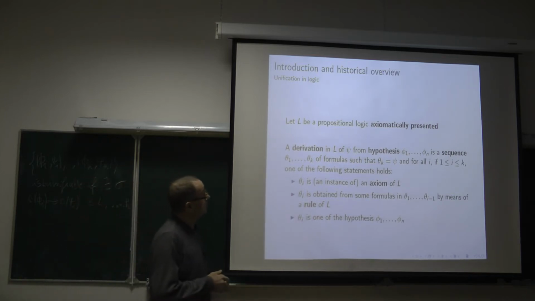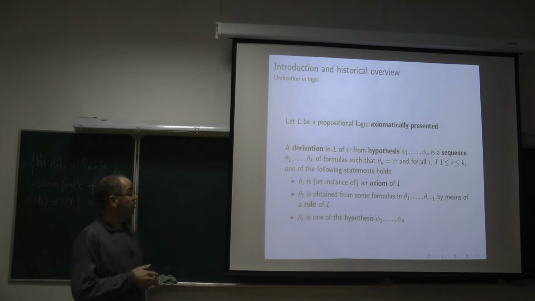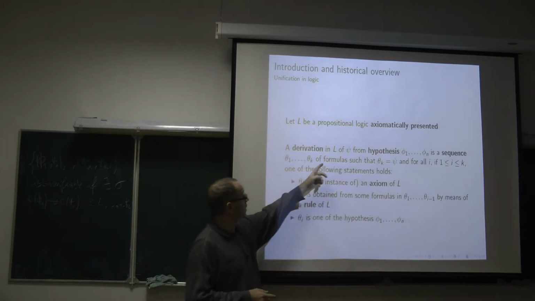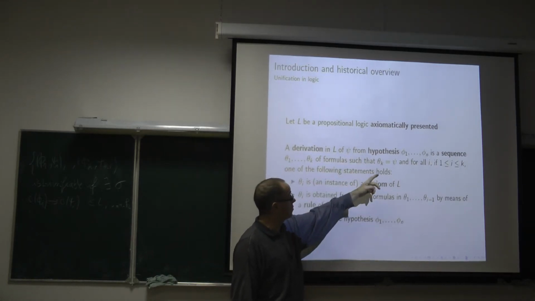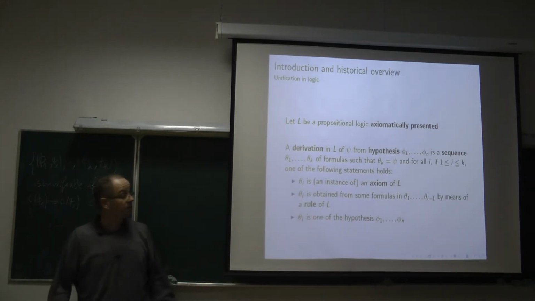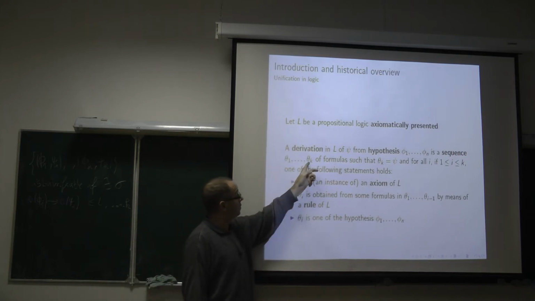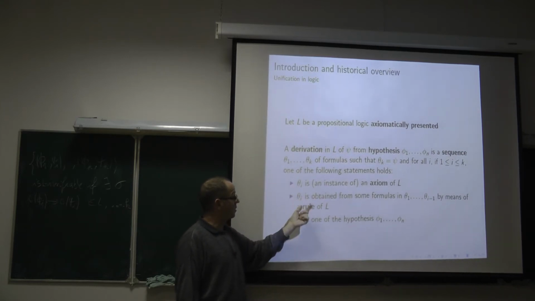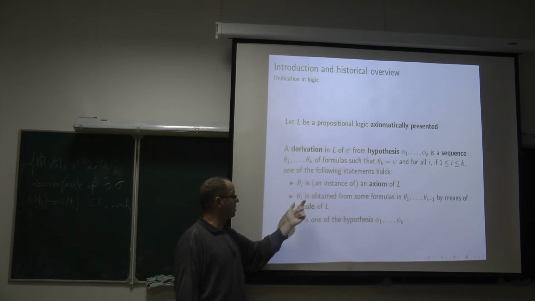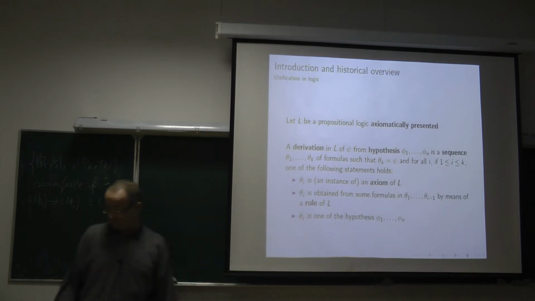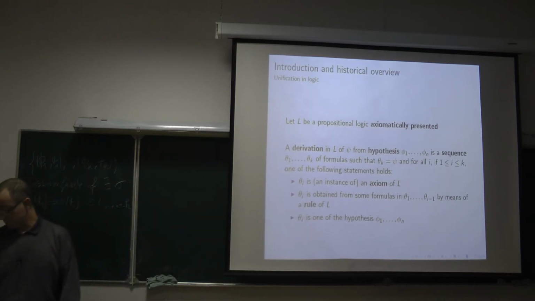Suppose L is axiomatically presented. We can define the standard notion of a derivation in this logic L, a derivation of a formula psi from some finite set of hypotheses. A derivation is a sequence of formulas, the last one being psi, and all the formulas in the sequence being either an instance of an axiom, or obtained from preceding formulas by means of a rule of the logic, or one of the hypotheses. So this is a standard definition of derivation.